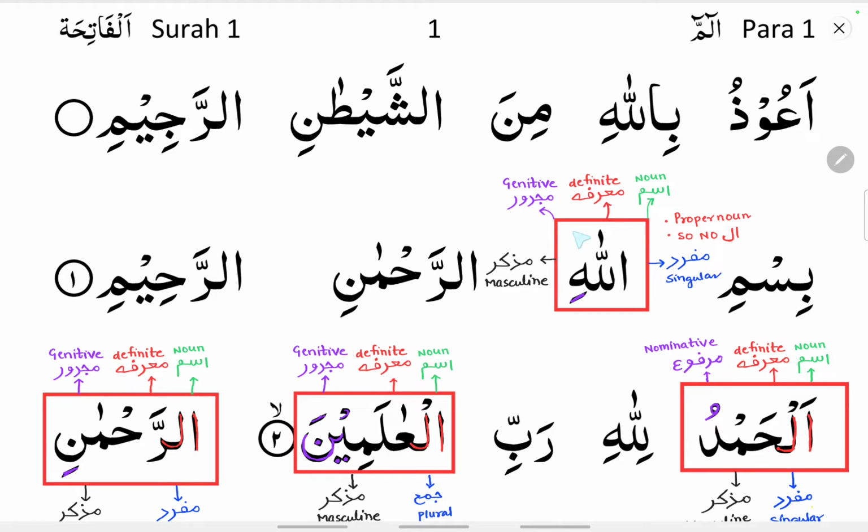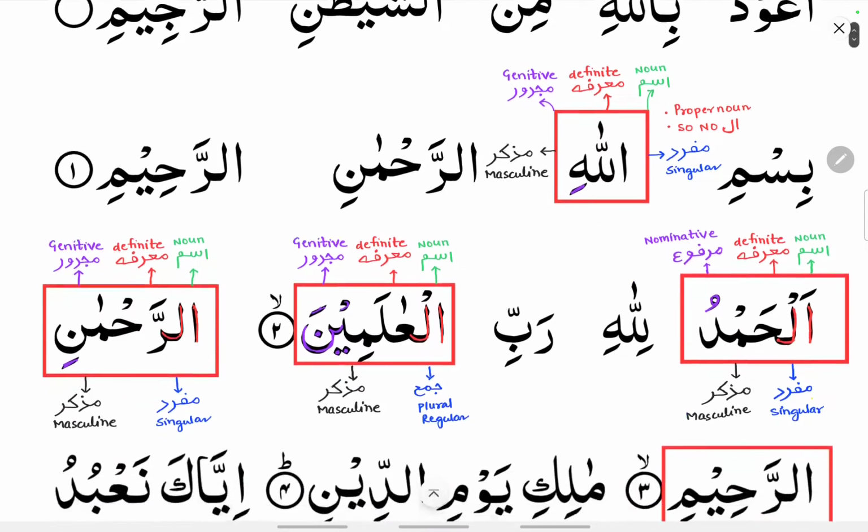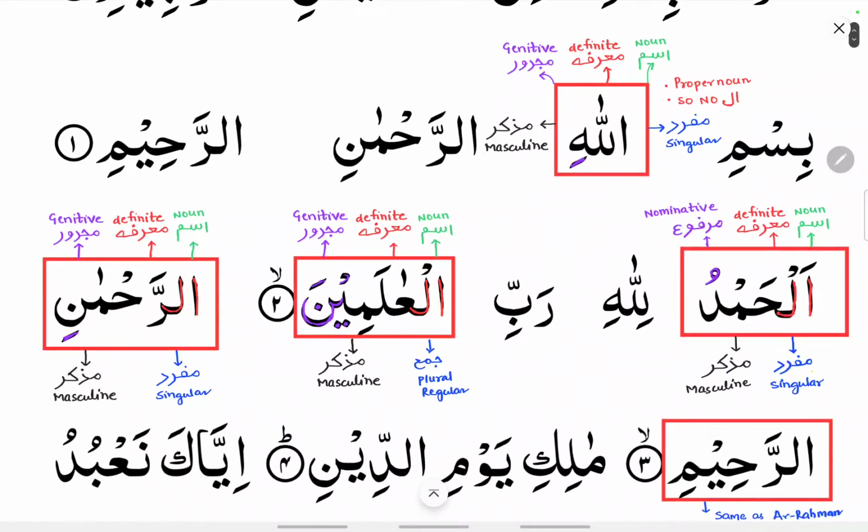Then once you identify a noun, apply all the four characteristics to it. That is, it is definite, that is ma'arifa, and it is kasra, you can see, majroor. So it is genitive, that is majroor, and it is masculine, that is muzakkar, and it is singular, that is mufrad.